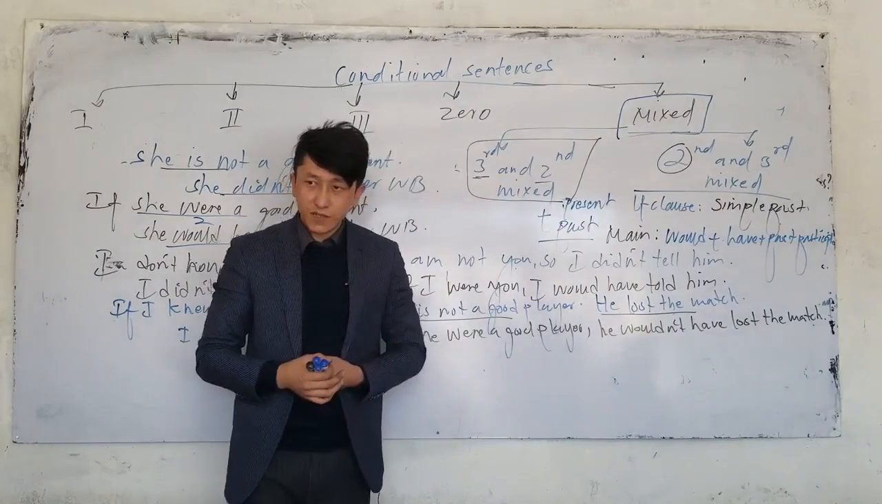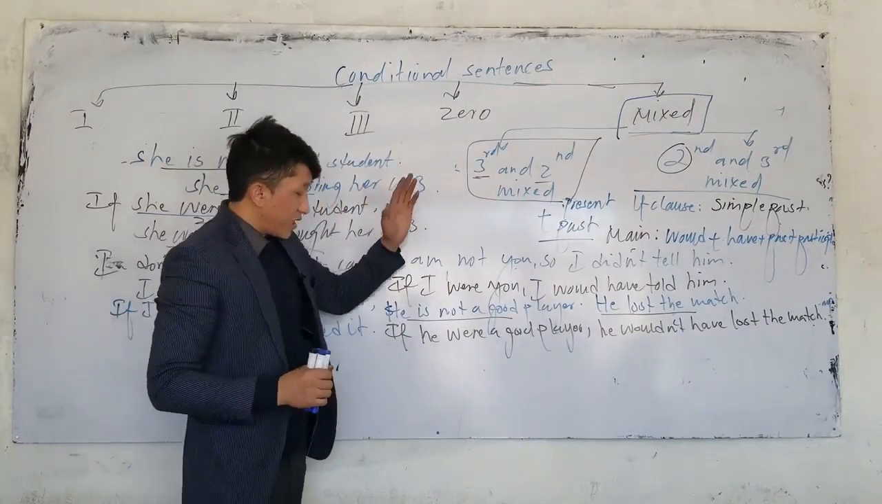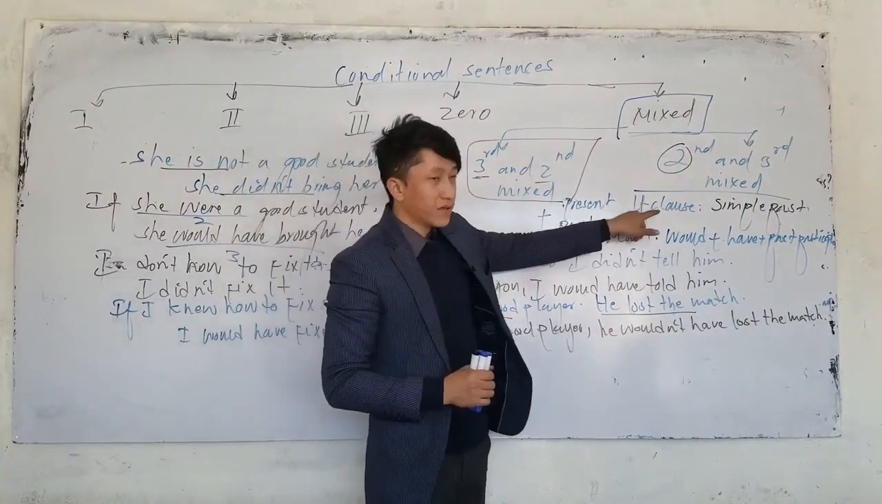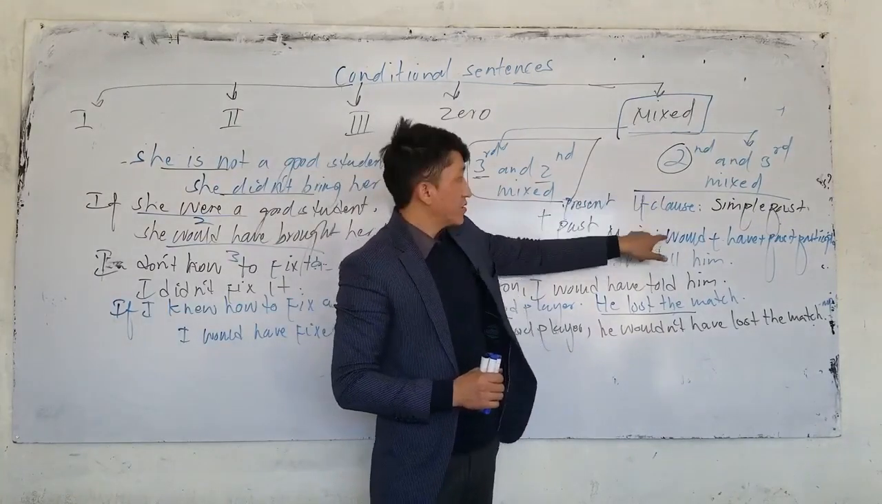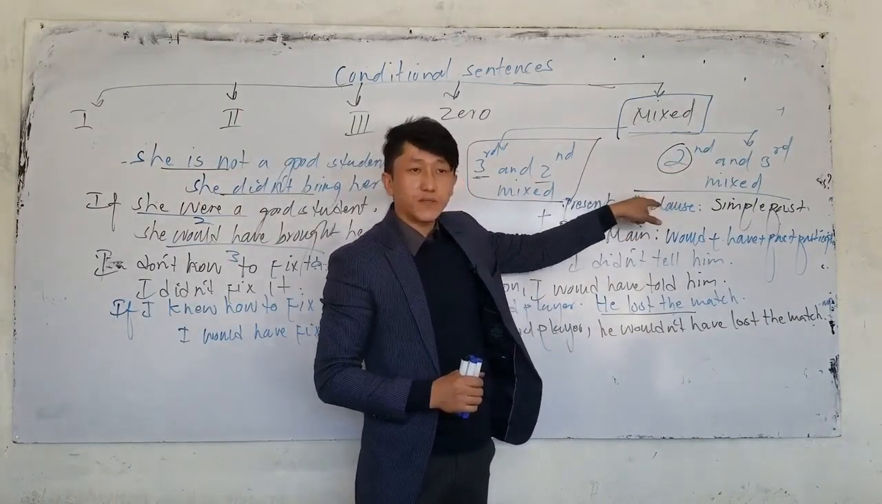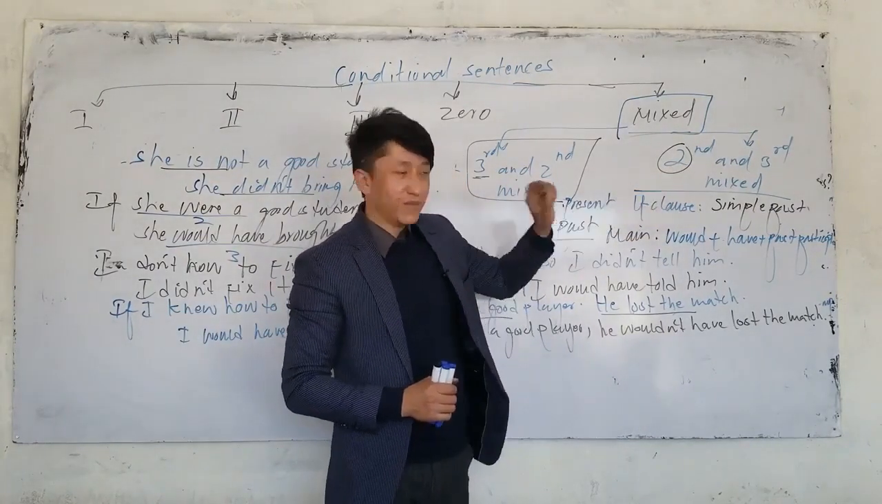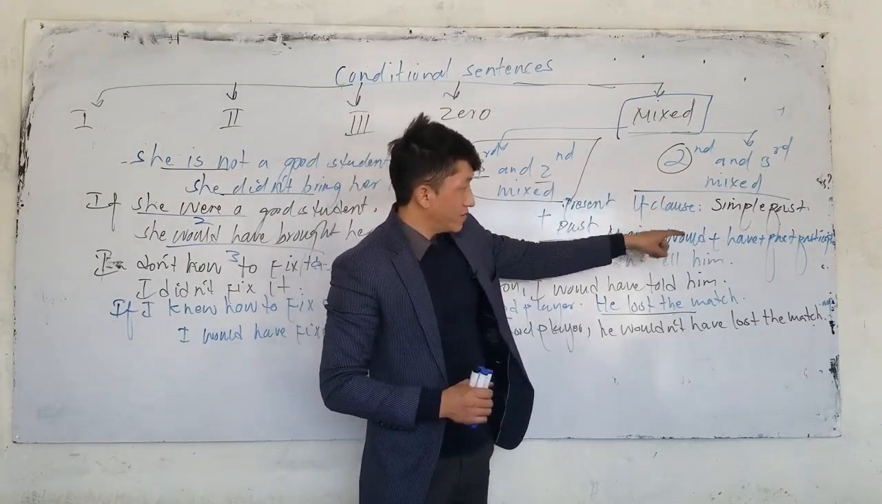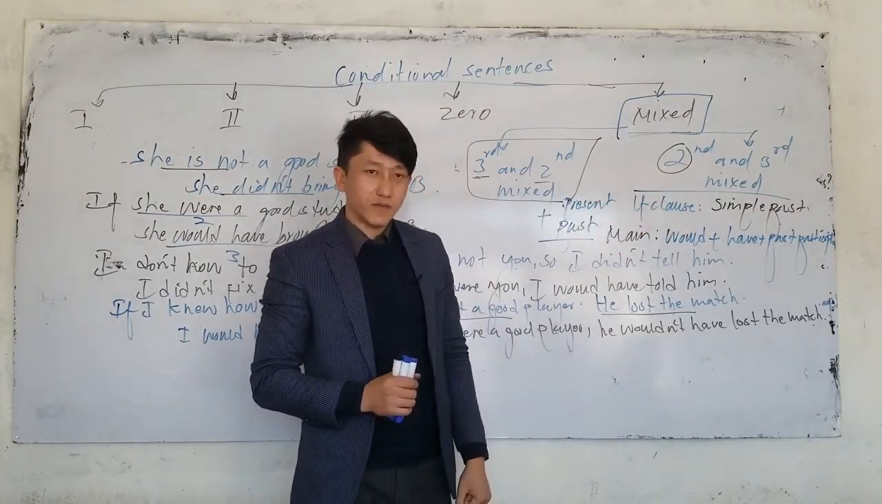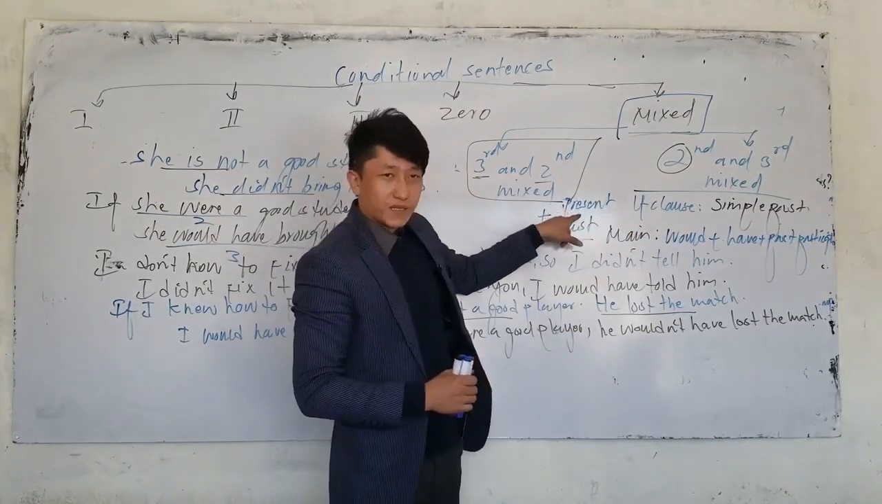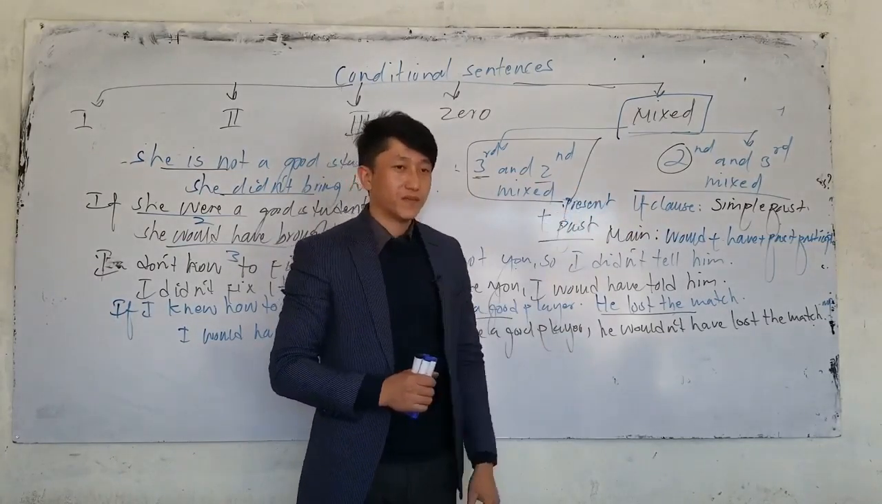Did you understand? So let me say again, in type second and third mixed, the if clause is from type 2 and the main clause is from type 3. What is the if clause in type 2? The if clause is simple past, and the main clause is from type 3, with would plus have plus the past participle after the verb. Now what does it do? It mixes present with past.